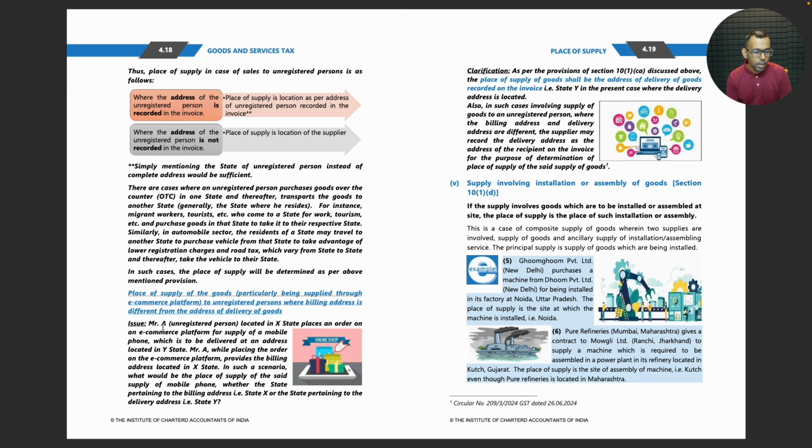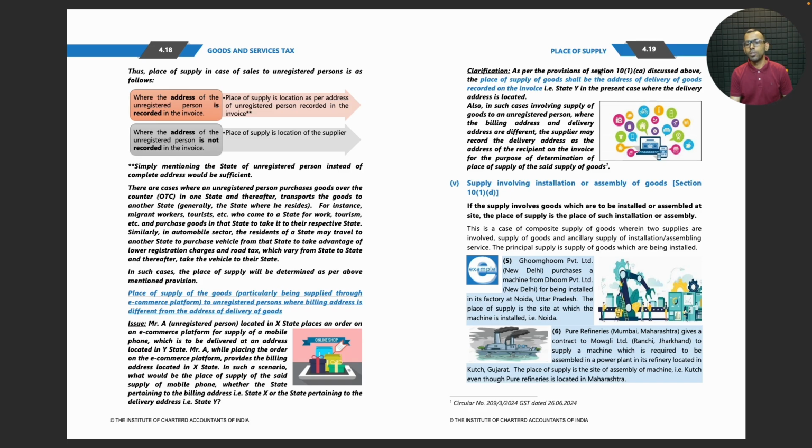Issue: Mr. A, unregistered person located in X state, places an order on an e-commerce platform for supply of a mobile phone which is to be delivered at an address located in Y state. Mr. A, while placing the order on the e-commerce platform, provides the billing address located in X state. In such scenario, what would be the place of supply of the said supply of mobile phone? Whether the state pertaining to the billing address or state pertaining to the shipping address.